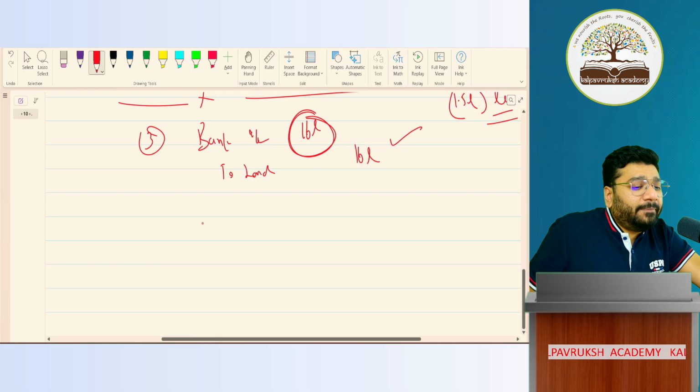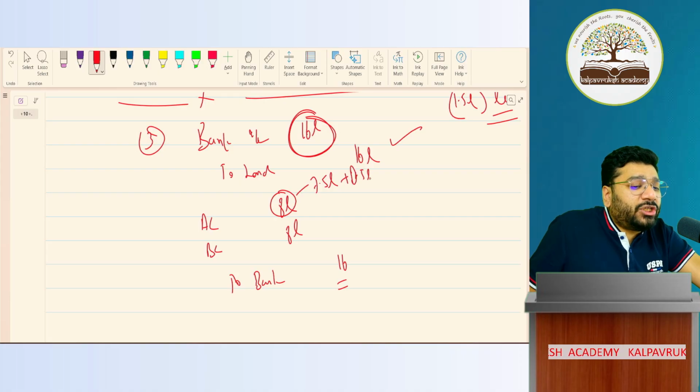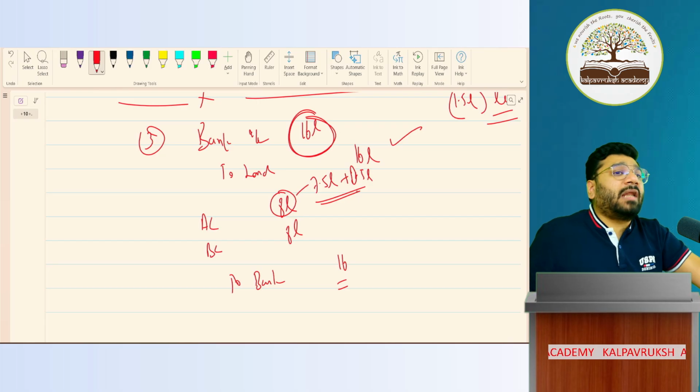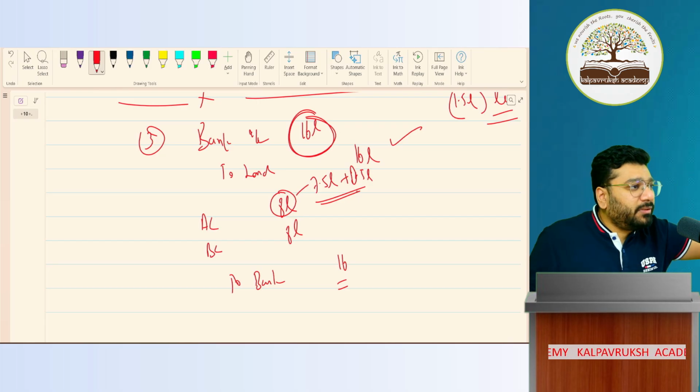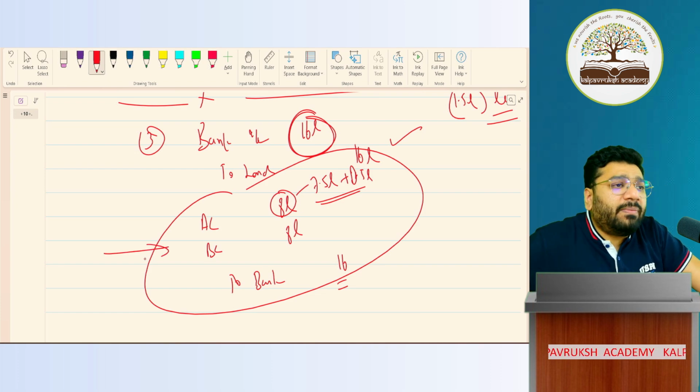In that case, what is entry? A's capital, B's capital to bank. How much? 8 lakh, 8 lakh and 16 lakh. So in this 8 lakh, 7.5 is profit and 1 lakh 50,000 is called as initial investment. So both put together, how much they have withdrawn? 8 lakh. This is also possible.